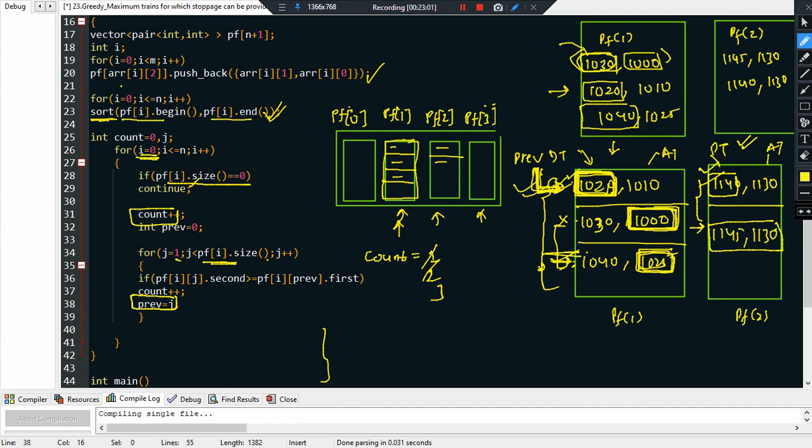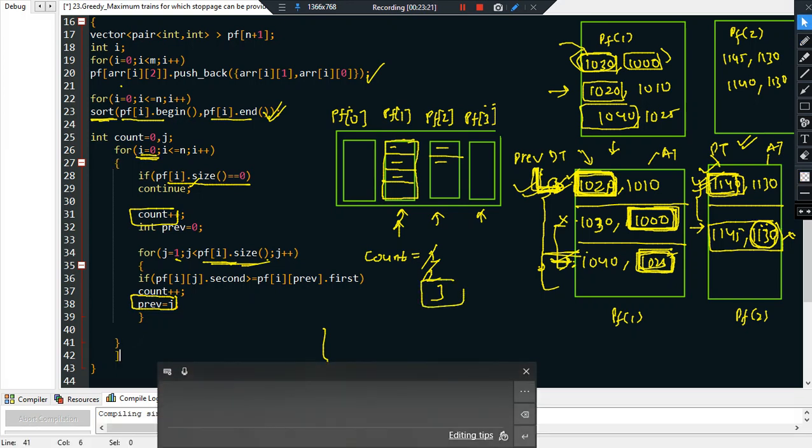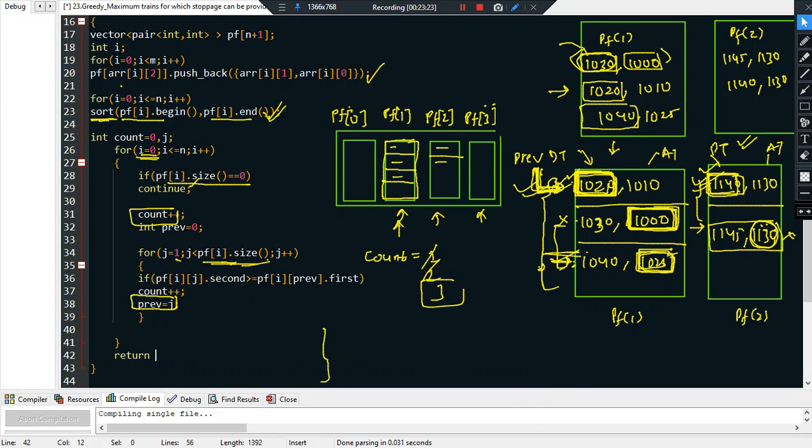I will be checking if its arrival time is greater than or equal to the departure time. The arrival time is 1130 hours. Departure time is 1140 hours. Basically it is less than this, which means by that time the other train will already occupy the platform. This will not be allowed to stop. The count will not increment. Go ahead. We are already at the end of the vector. What is the count? 3. We should return 3. So after this we should basically return the count. Got the point? So I hope you got the intuition about how to solve this particular problem.